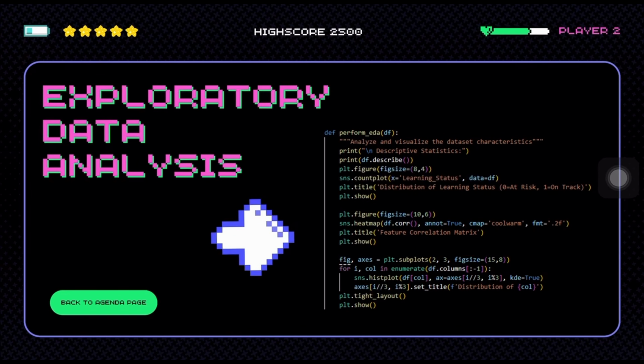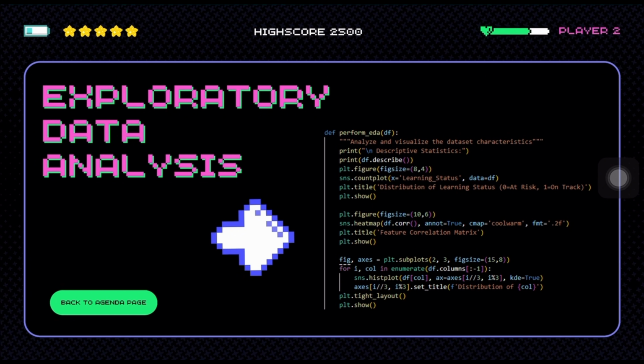So thank you. I will now explain the exploratory data analysis. So first of all, we started by printing descriptive statistics of the dataset to understand the overall distribution and central values of our selected features. And then we use a count plot to visualize the balance between the at-risk and on-track students. So this will help us to see if the dataset is imbalanced, which can affect model performance.